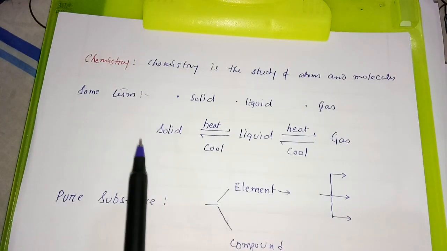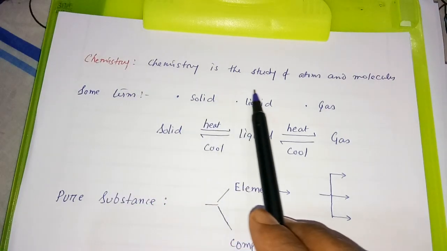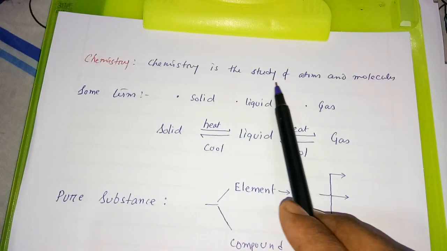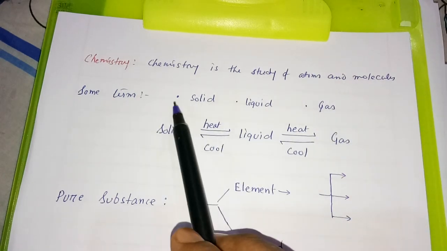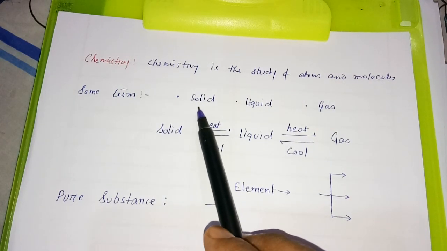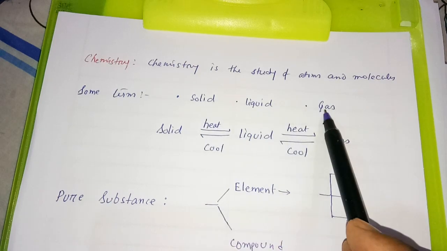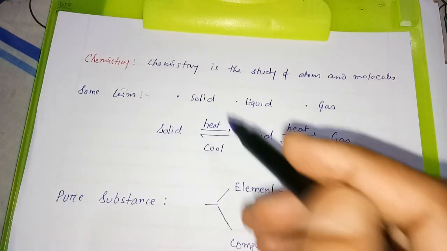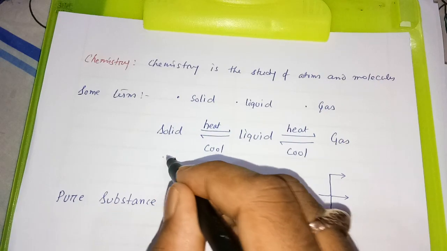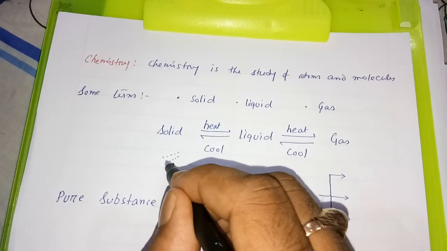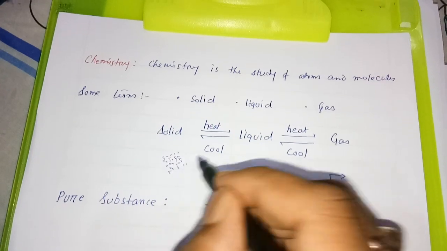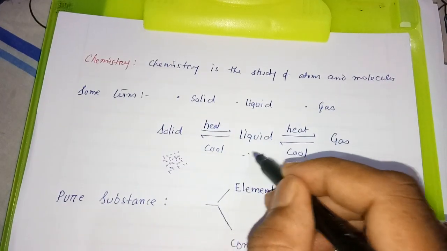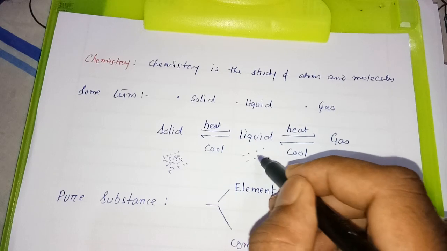So first of all, we have defined chemistry. Chemistry is the study of atoms and molecules. Out of that, students, we have to learn more terms. One is your solid, liquid, gas. So solid is something where the particles are closely packed. Liquid is something where there is some space between the particles.